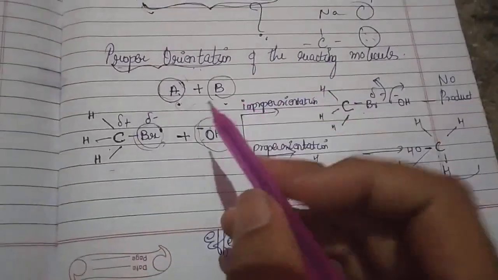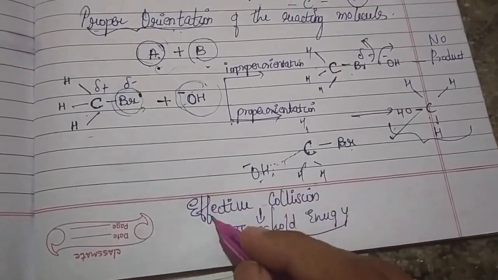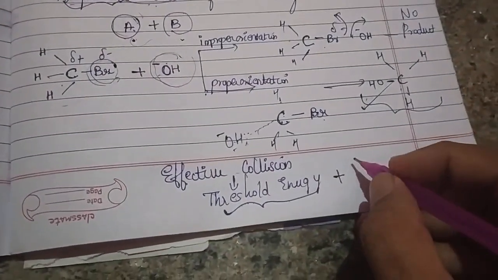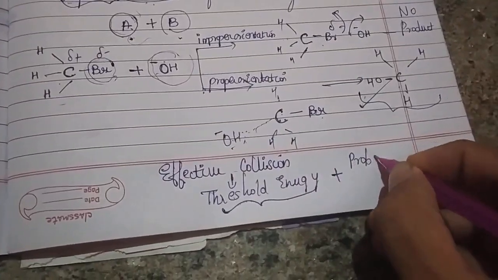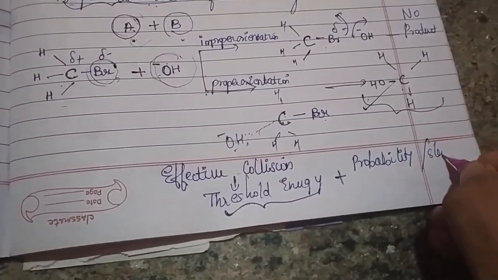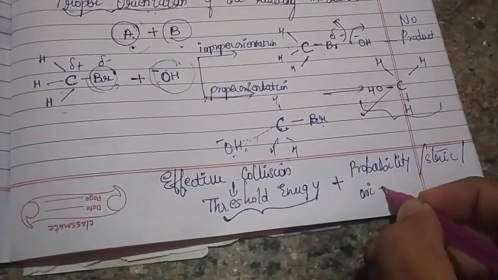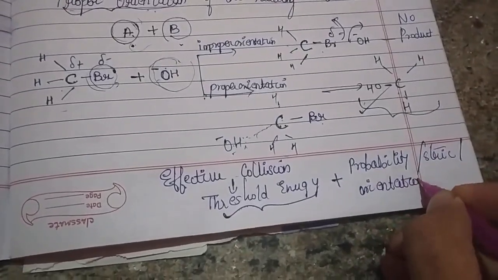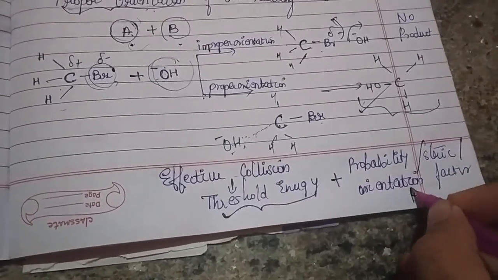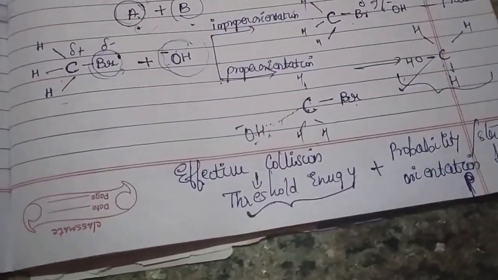But now we have come to know that along with this threshold energy, in order to have the collision be an effective or fruitful collision, we also need another factor, called the probability factor or steric factor, or sometimes the orientation factor, which is represented by the small letter P. P represents your orientation factor.